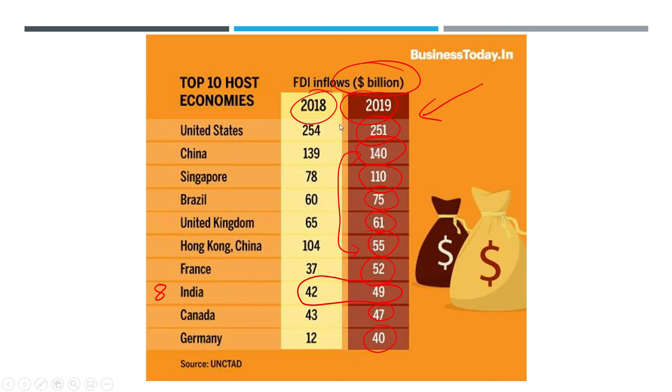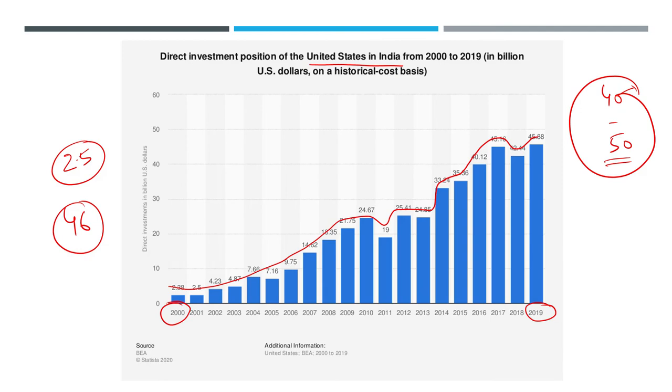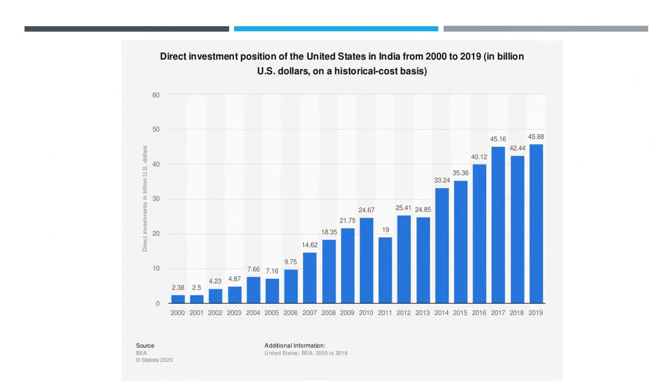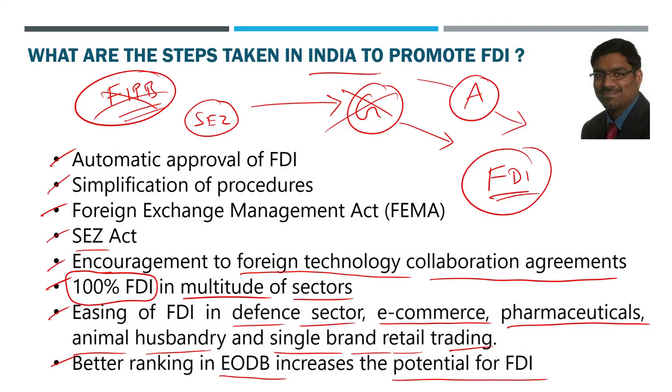So from 2018 to 2019, our position has improved, no doubt. From $42 billion to $49 billion, our FDI has increased. And our overall FDI has been increasing almost continuously, except for a few years here and there. That is at a broader level, yes. But still, there is a long way to go. India to be equal to Singapore or China is a long way. We still have to put in a lot of effort, and so many steps have to be taken. Though we have taken all these things, they are not enough. Many other steps are also supposed to be taken.